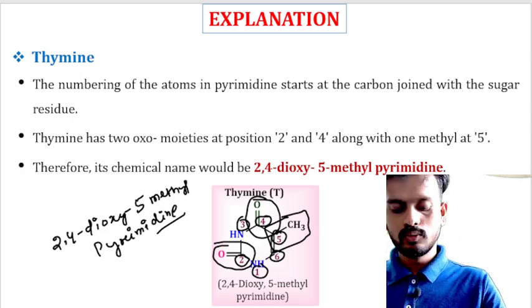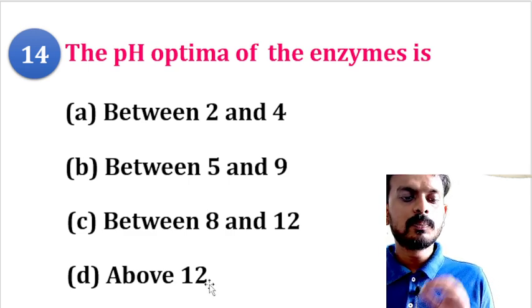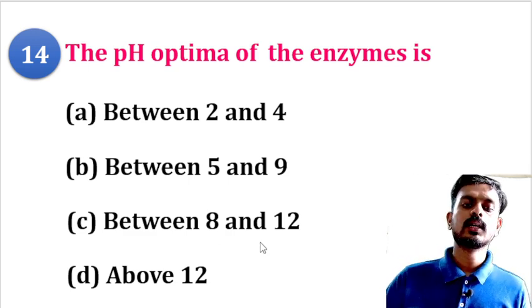So moving to the next question, dear students, the pH optima of the enzyme.